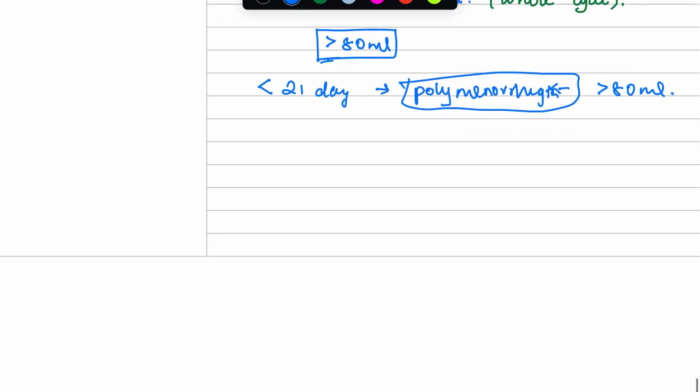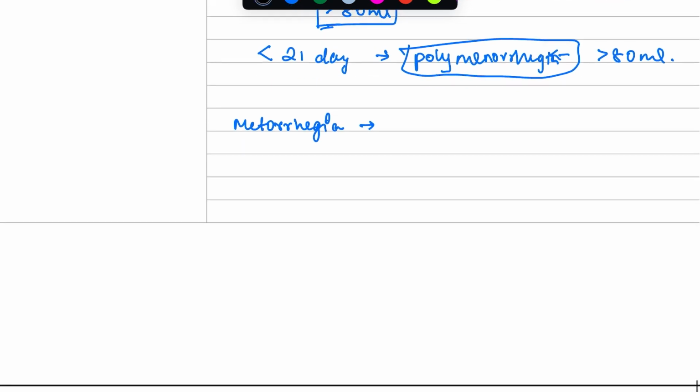Okay, now the next is metrorrhagia. What is metrorrhagia? These are very frequently asked questions in your exams, so please try to memorize it. Metrorrhagia is intermenstrual blood loss, or we also call this spotting. What does this mean?